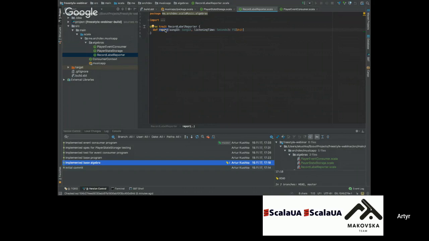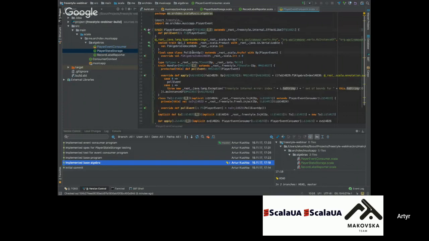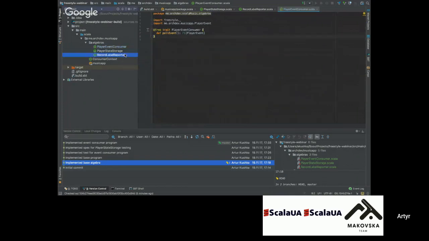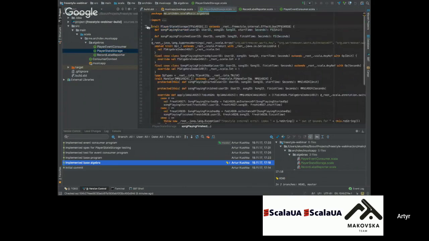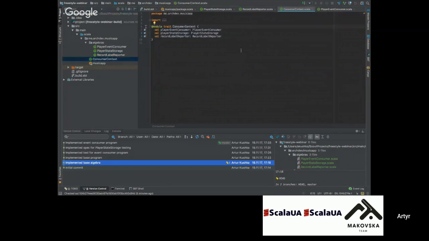The issue is that in the program, we probably will need to do some complicated grouping of our operations. This operation belongs to player event consumer, our poll event operation. This operation belongs to player state storage, a different domain altogether. And record label has the same. So we use all three algebras together in the model.